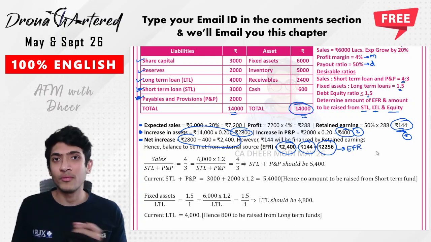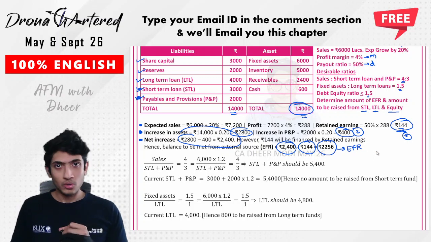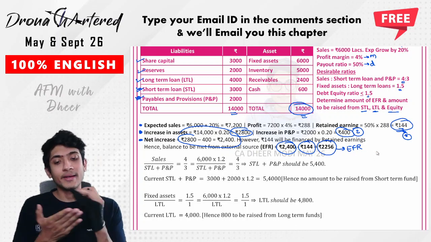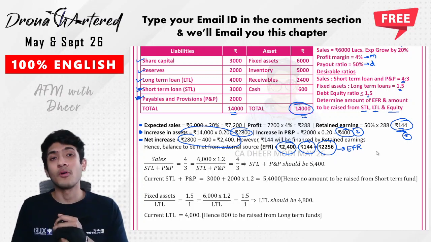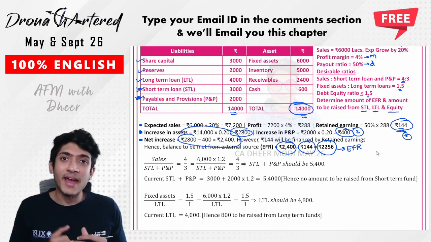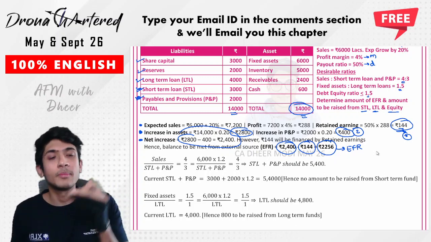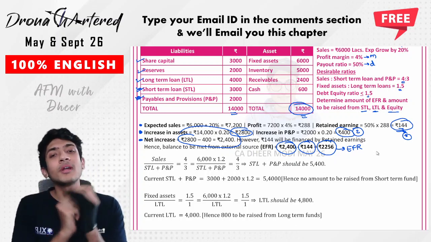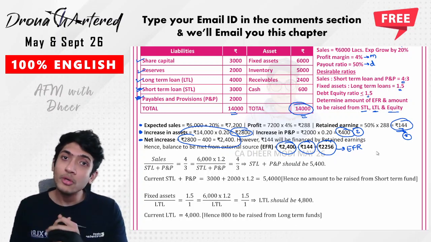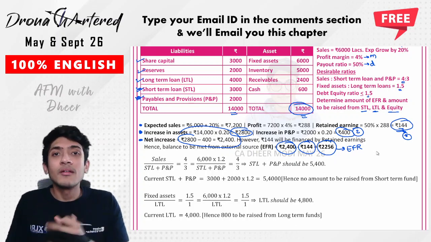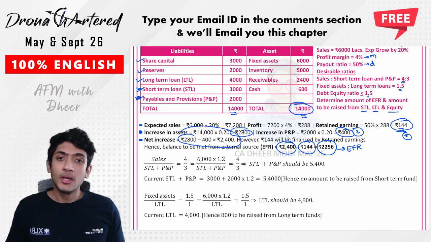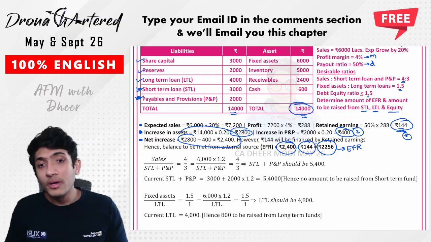This is your part one of the question. Okay, I hope everything was clear. Our assets increased, our payables and provisions increased, and we also earned some profit. So increase in assets will be added, increase in payables and provisions will be subtracted, and whatever profit you are earning multiplied by whatever you are retaining in the business will be subtracted, because you are financing that from within your business. Got it? So your 2,256 is your EFR.